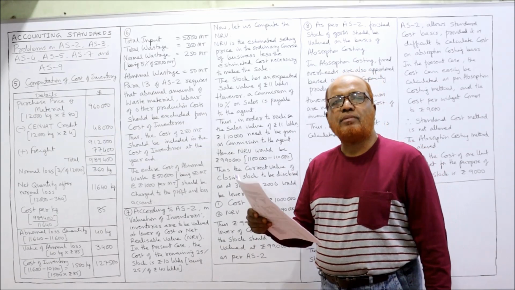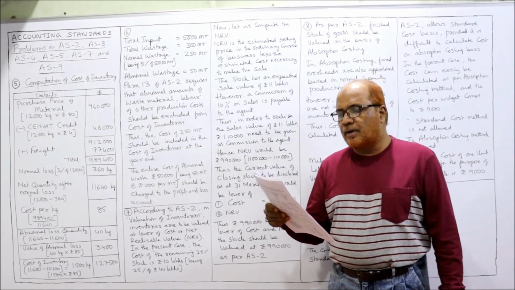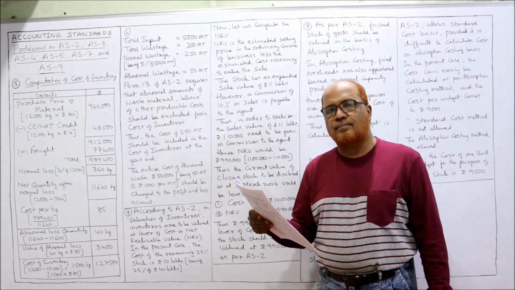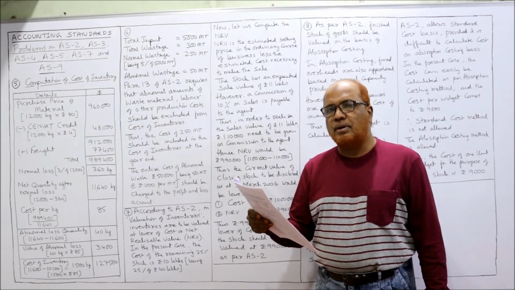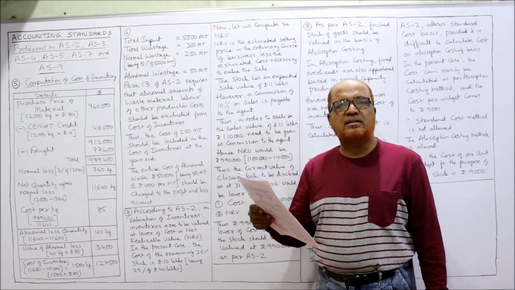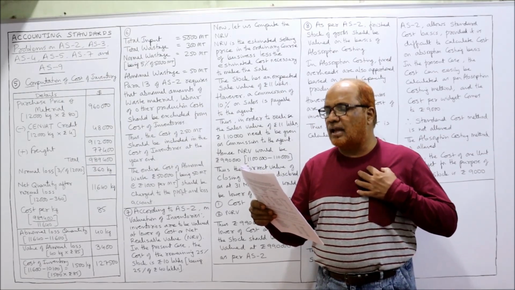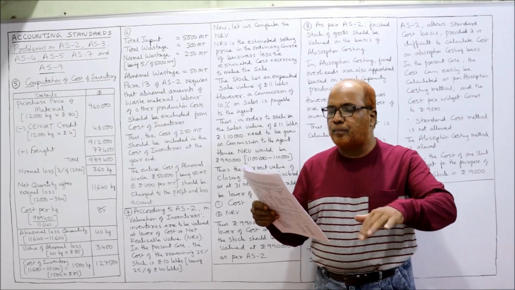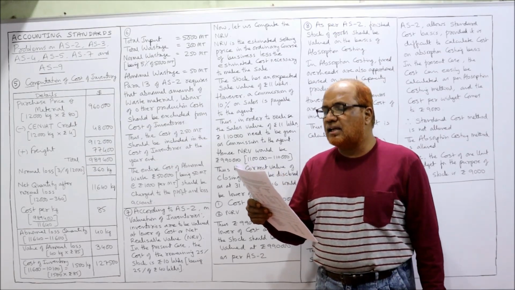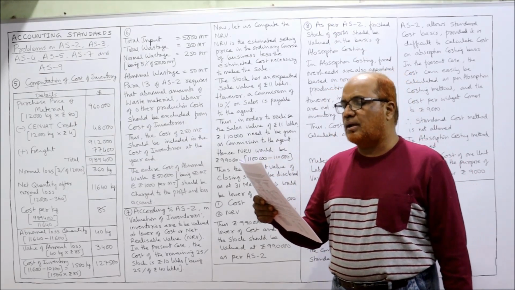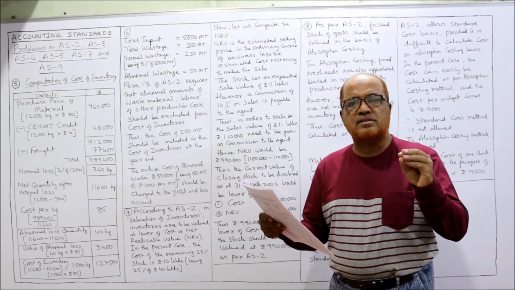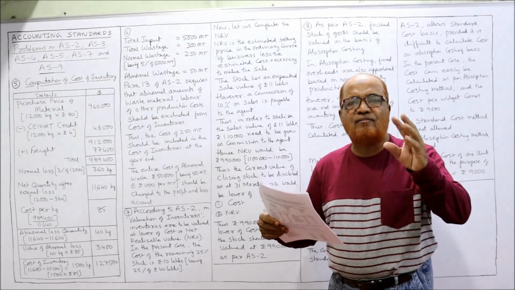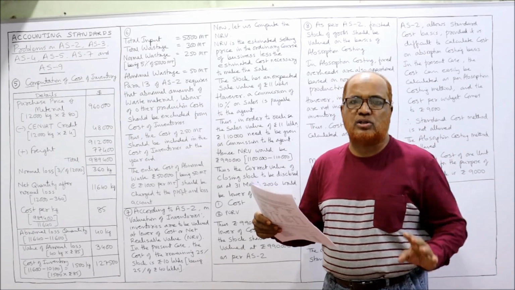Now, 6th problem. In a production process, normal waste is 5% of input and 5,000 MT, MT stands for metric tons. So 5,000 MT of input were put in the process, resulting in a wastage of 300 MT. So actually normal loss is 5%. During processing, 5% of the input will be lost.